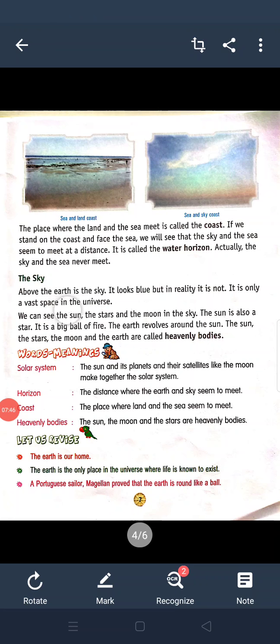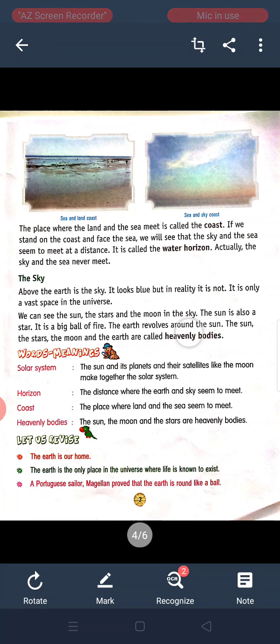The sky. Above the earth is the sky. It looks blue, but in reality it is not. It is only a vast space in the universe. We say that the sky is blue, but in reality the sky is not blue. We can see the sun, the stars and the moon in the sky.